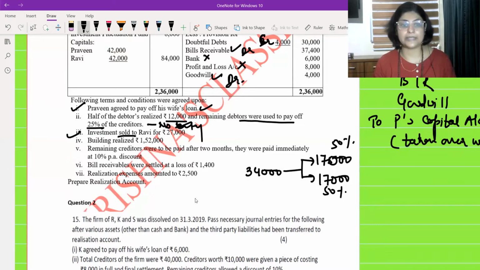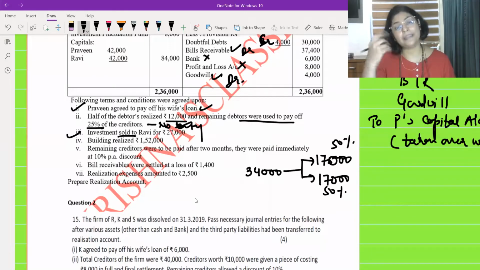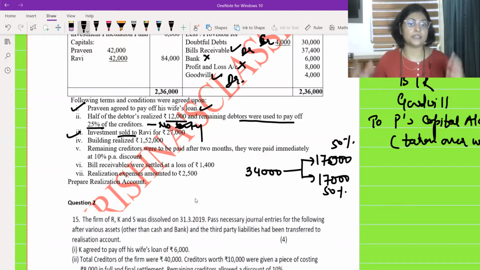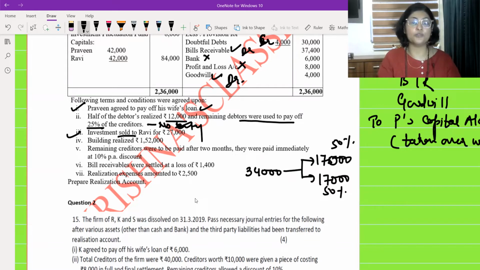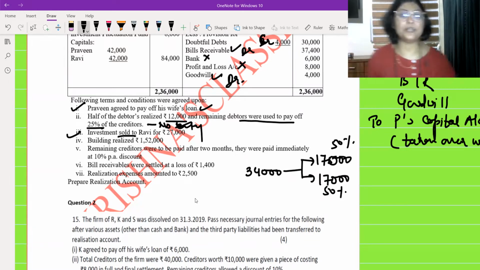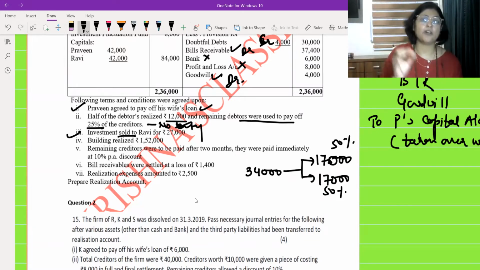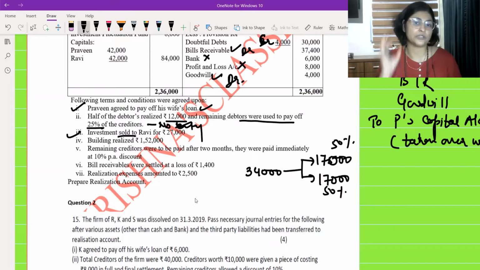For example, he has taken the investment for 20,000 rupees. Just imagine that he has taken the investment for 20,000 rupees. It means in the final settlement, the firm is going to pay him less by 20,000 rupees. His final settlement will be reduced by 20,000 rupees for the simple reason because he has taken an asset worth 20,000 rupees. So his final settlement has to be reduced by 20,000 rupees.